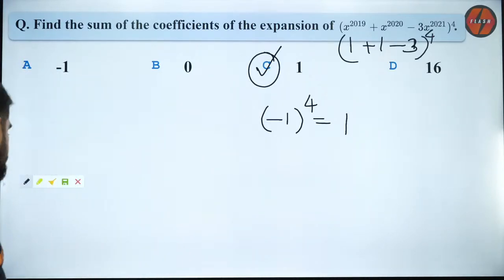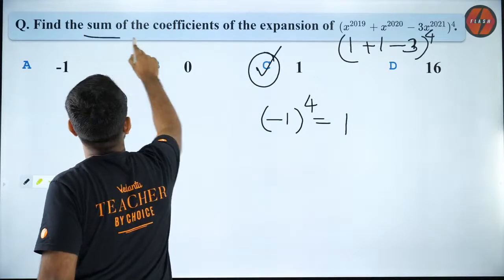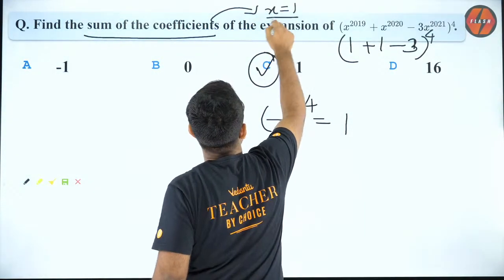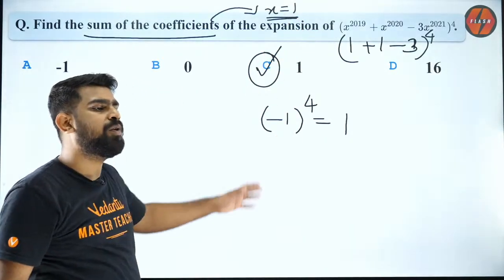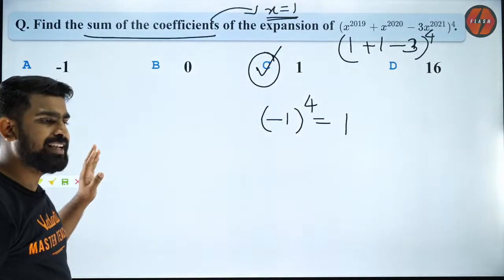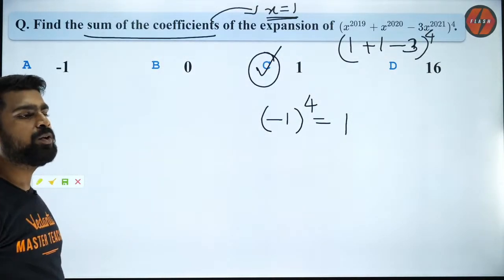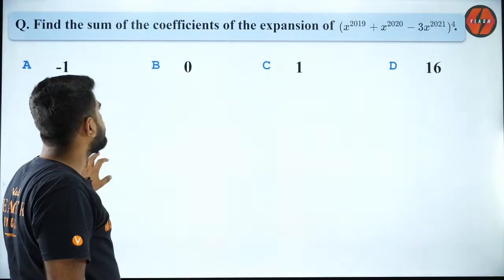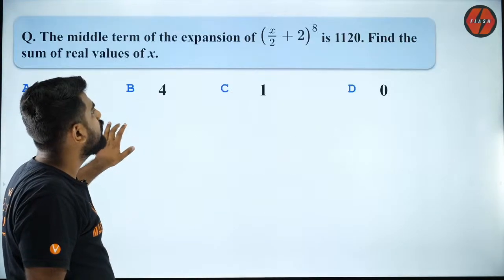Okay, so don't forget this. A very good strategy: sum of coefficients means put x equal to 1, or put the variables equal to 1. If you have one more variable, put that variable also equal to 1. Are you all clear with it? So this is the way to do it. And if you guys have any queries or questions, let me know. Else we will proceed to the next one.